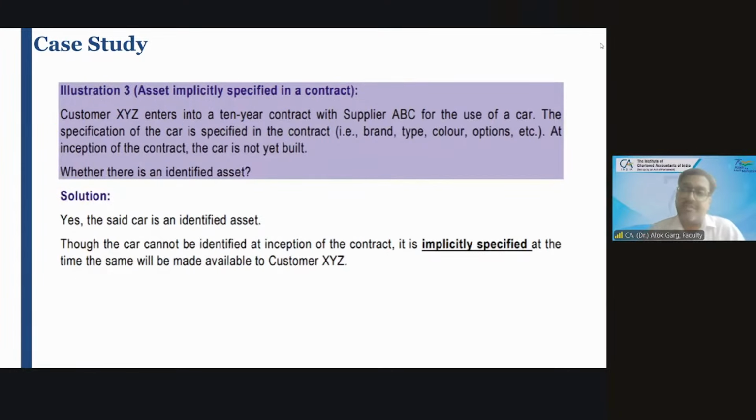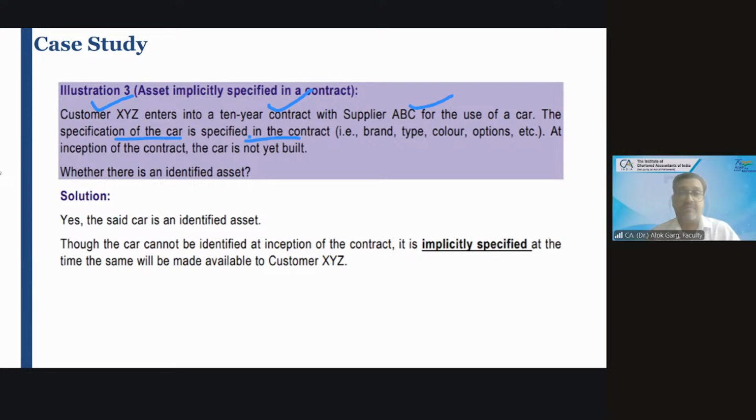Second illustration, second question from ICAI study material. As promised, in this standard we will do many questions. Customer XYZ, again customer XYZ, enters into a 10-year contract with supplier ABC for the use of a car. The specification of the car is specified in the contract.